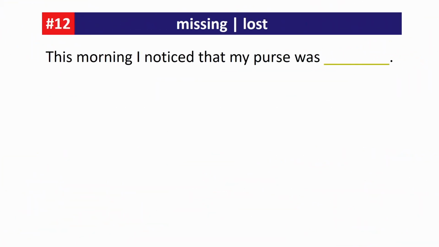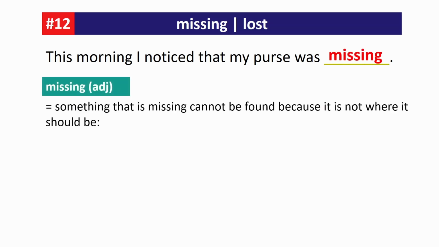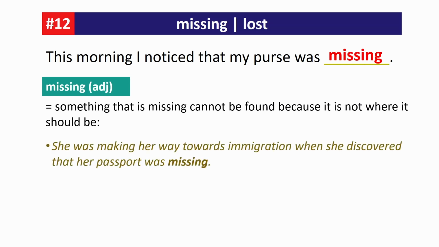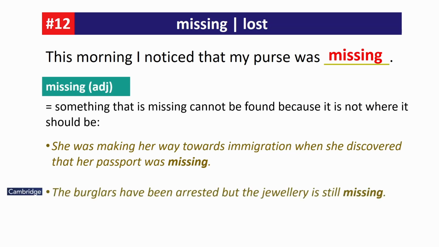Next, this morning I noticed that my purse was missing. Missing is an adjective. Something that is missing cannot be found because it is not where it should be. Example: she was making her way towards immigration when she discovered that her passport was missing. The burglars have been arrested, but the jewelry is still missing. I never found the missing piece.